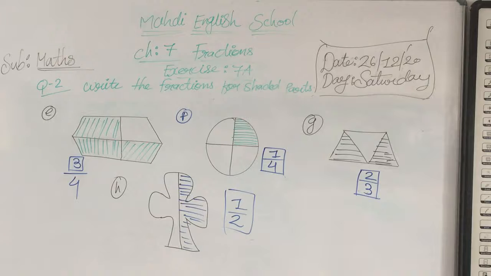Directly we will move on to question number 4. Tick mark the shape where 1 by 2 is left. Means this question we are going to learn in the next session. Understood?